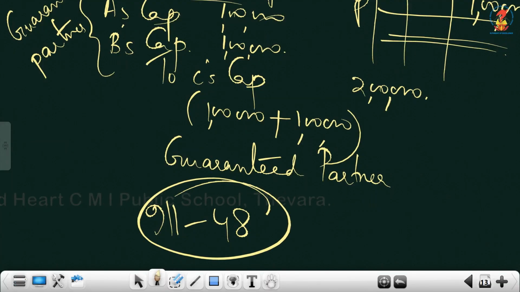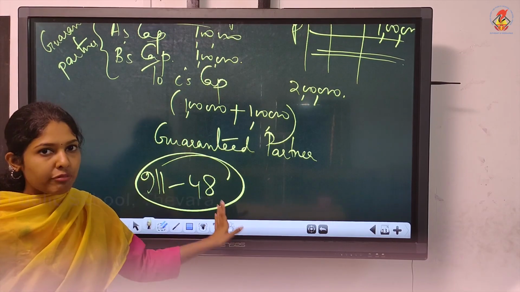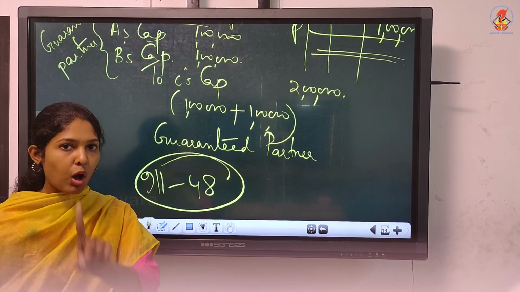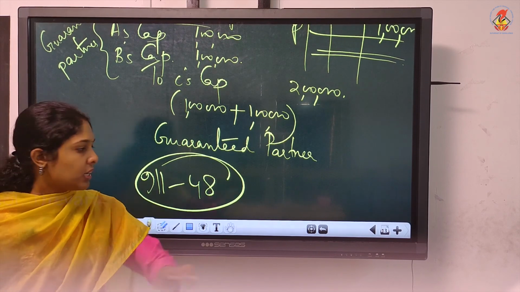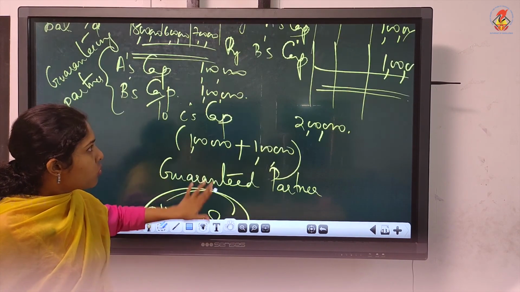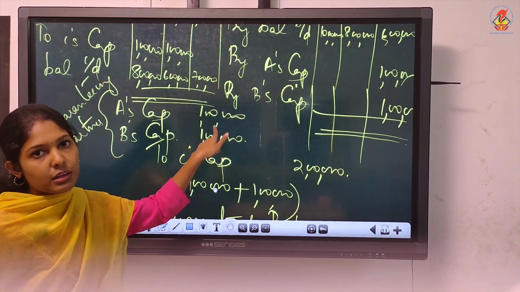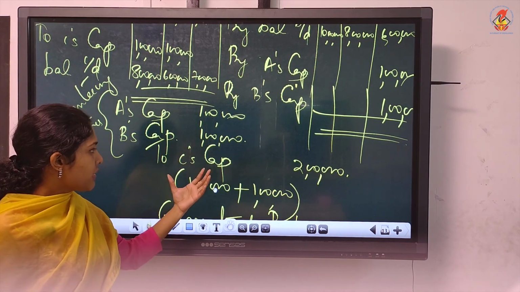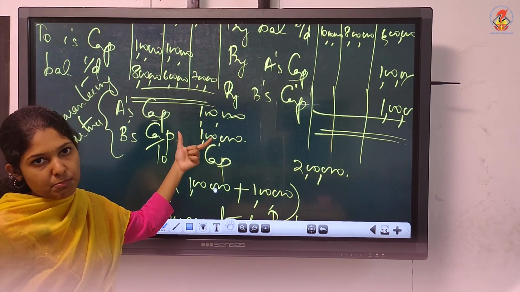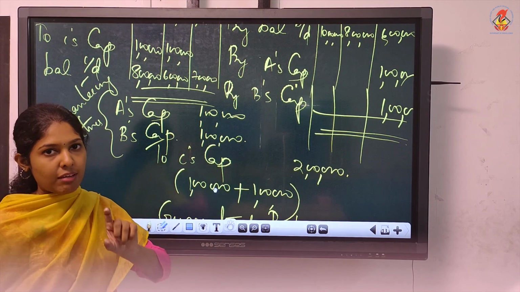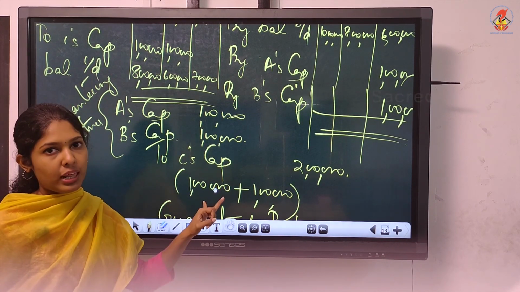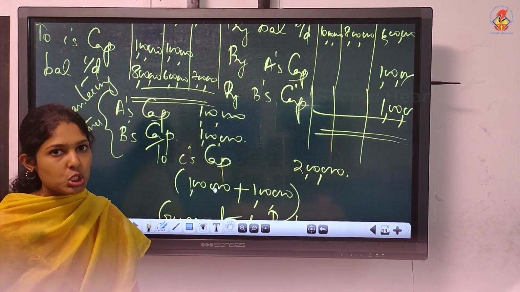Don't copy it directly from the textbook. Understand it and do. In illustration 48, they have asked you to do appropriation and then the journal entry. So no need to show capital account like this, but this particular entry you have to show: how the deficiency is going to be met by A and B. So that journal entry they have asked. Appropriation and journal entry. So just work out illustration 48.